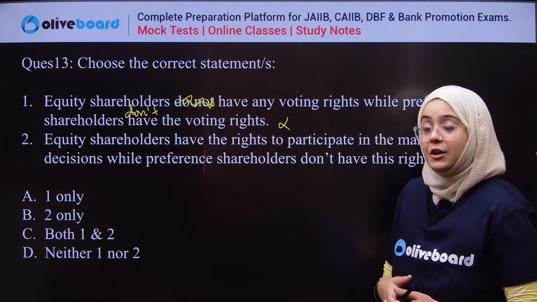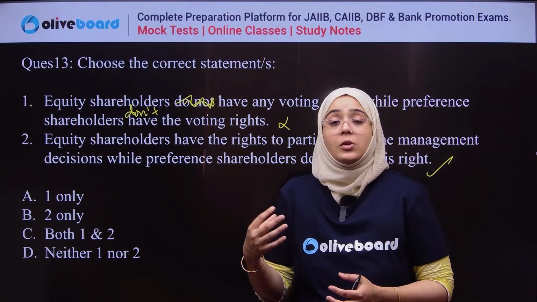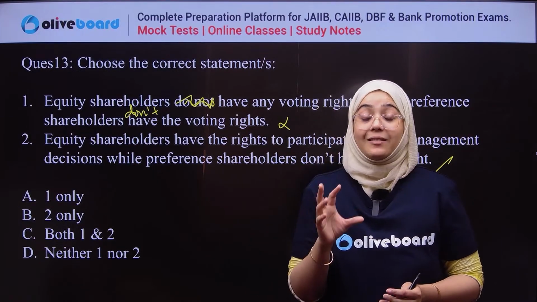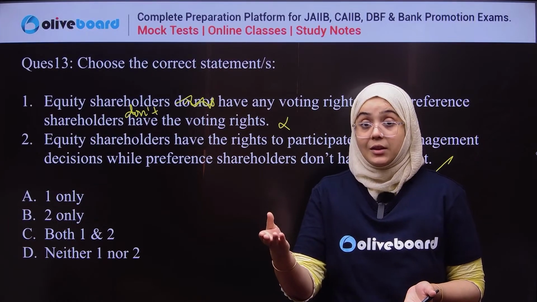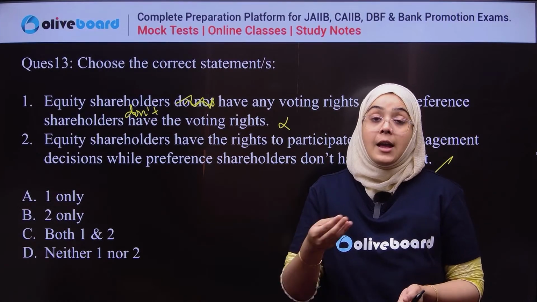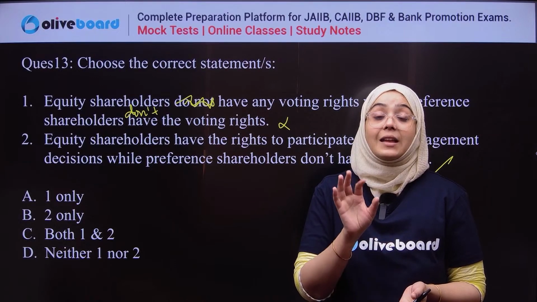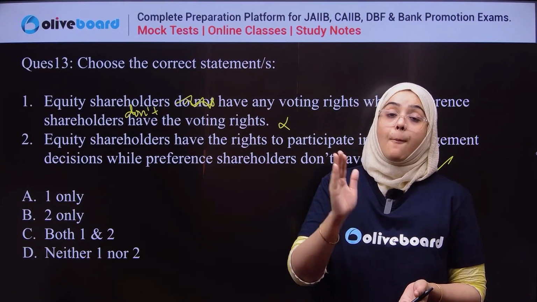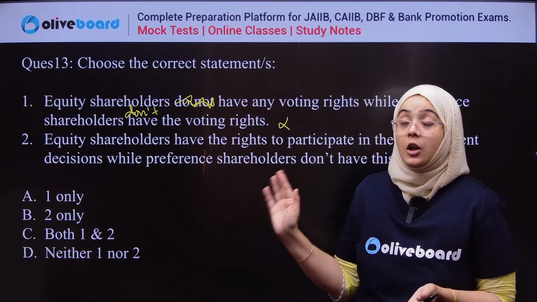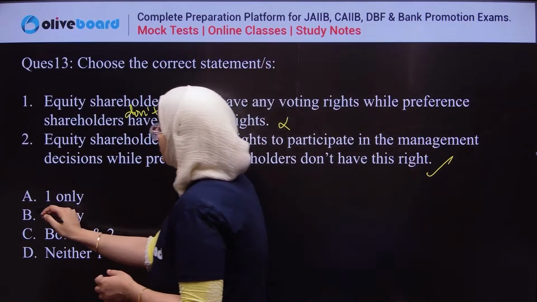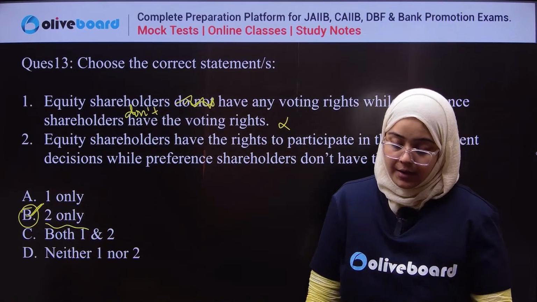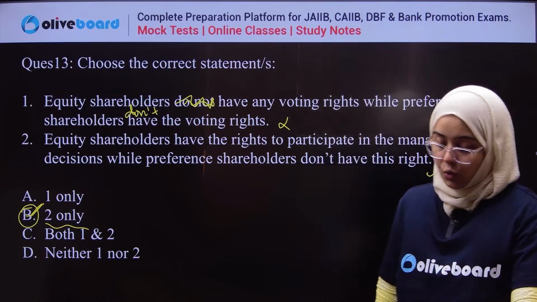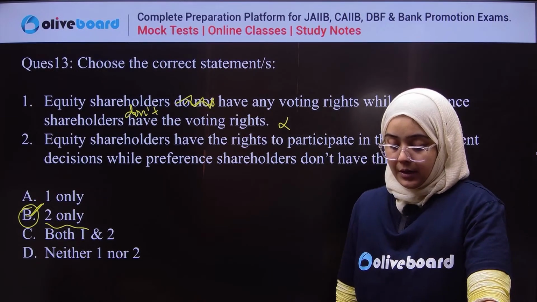But preference shareholders are paid a fixed percentage of the income, which equity shareholders don't enjoy. Preference shareholders always get preference in comparison to equity shareholders. So the correct answer for this question is B, second only. Clear? Done? Yes or no? Clear?